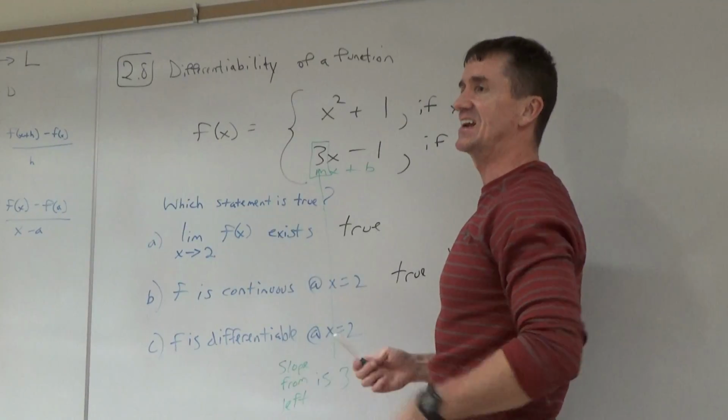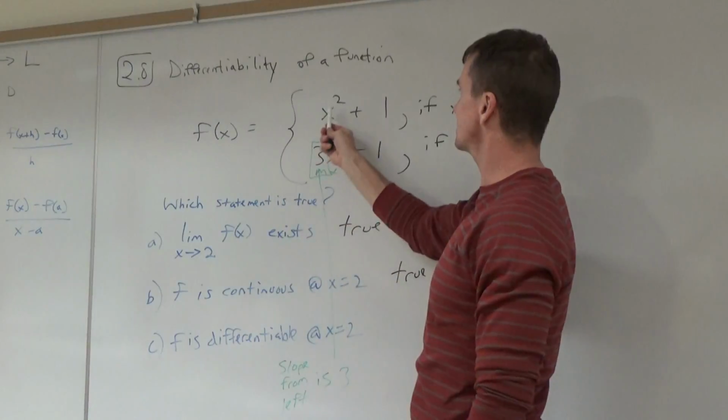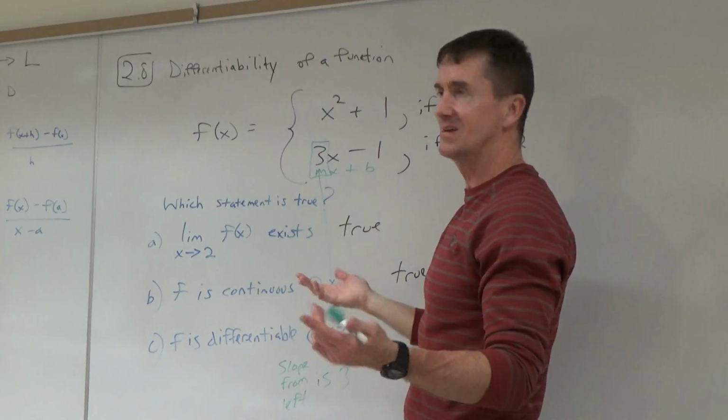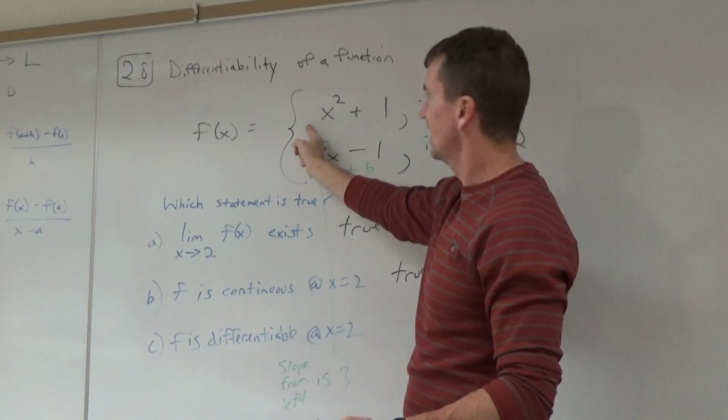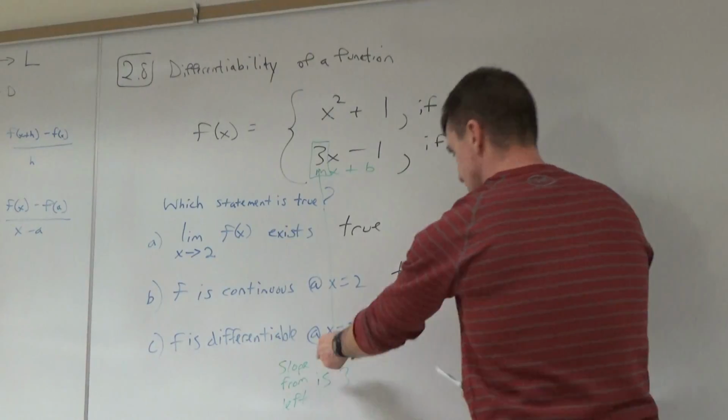Now, how to get the slope from the right? I taught you this at the end of last class. Remember the power rule? F prime. What's the slope? How to get the derivative? Do you remember what you can do? Instead of doing it the long way, move the 2 in front, and then we have to decrease the power by what? 1. So let me write that down. So that's slope from the right.